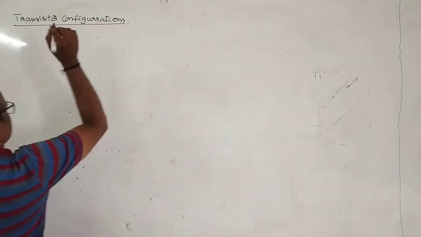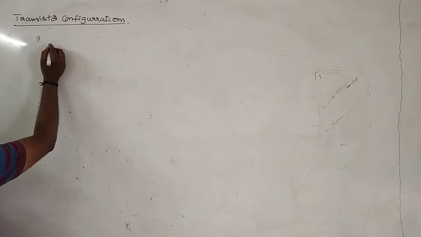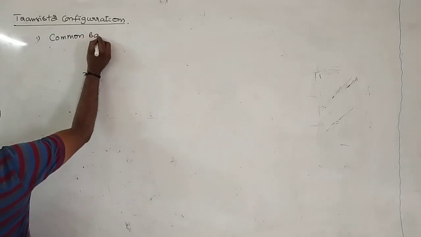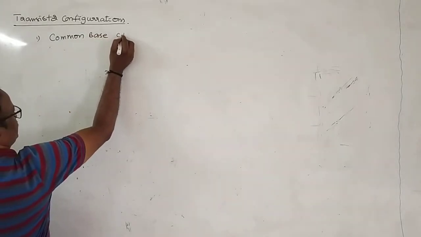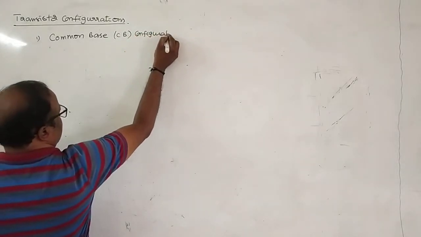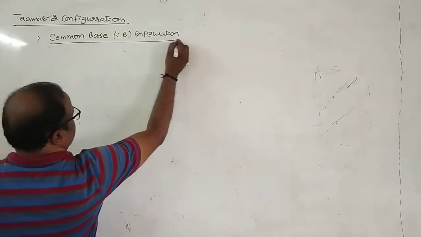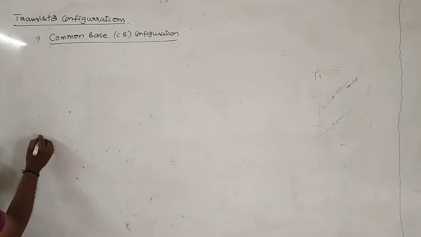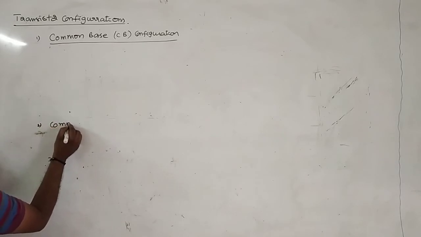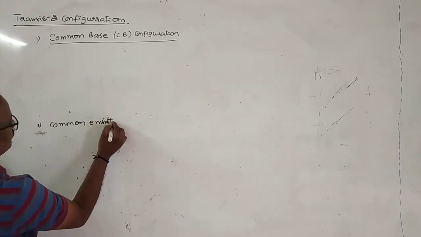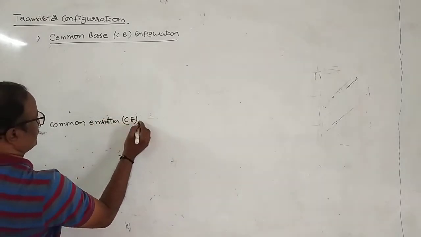Transistor configurations. First one, CB means common base, CB configuration, common base configuration. And the second one is common emitter, CE, common emitter configuration.